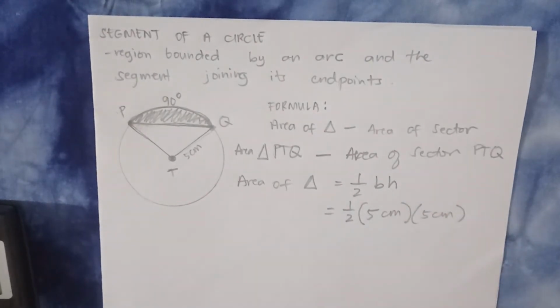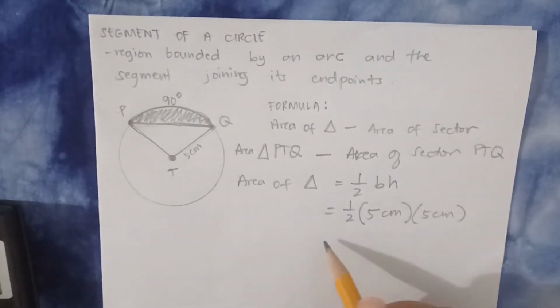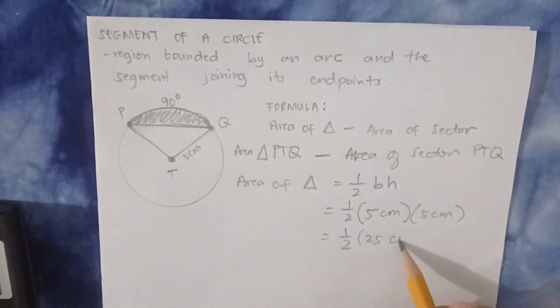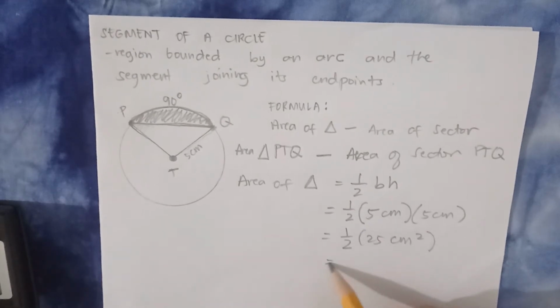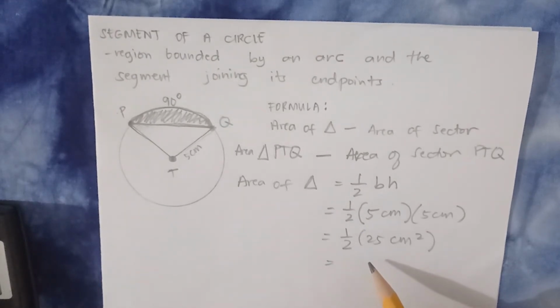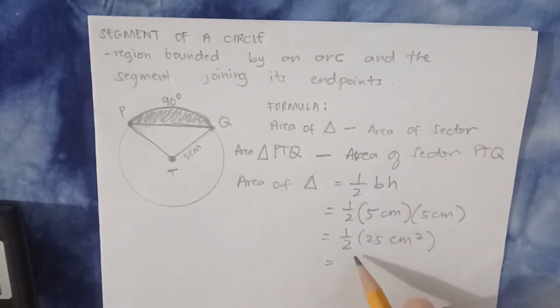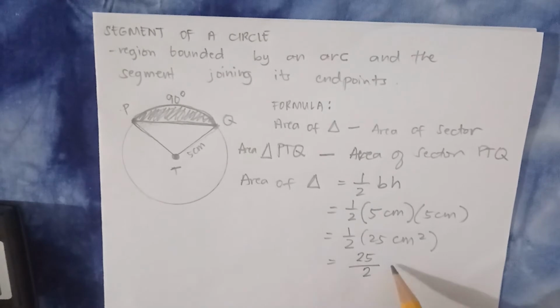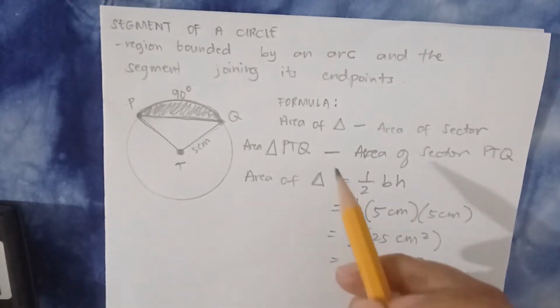Kasi same lang naman ang measurement ng mga radius. So, ngayon, 1/2, 5 times 5 is 25 centimeters squared. Sige, wag muna natin kunin yung decimal point. Sige, i-fraction muna natin to. 25 times 1/2 is 25 over 2 centimeters squared. So, ito na yung first part.